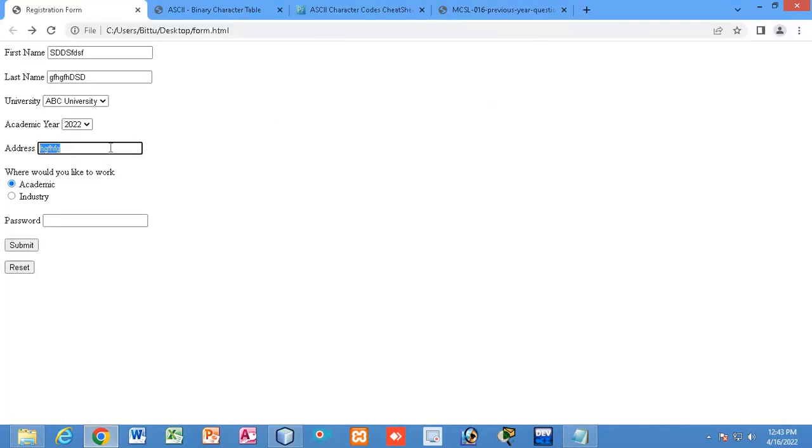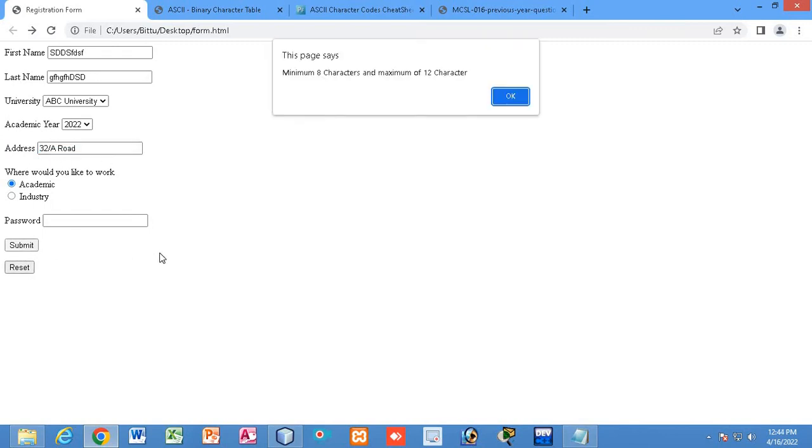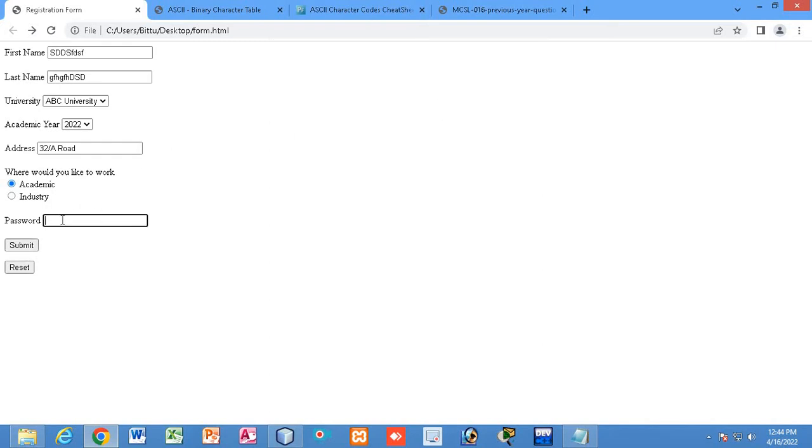So just see, if I write number, see, 32 by A road. If I write number, so it includes number and alphabet. Now see, that is okay. Minimum 8 character and maximum 12 character. So this is for password. You can see the focus has been shifted to password. Now I have been asked to provide detail in password. Now this is okay. After I have given numeric, 32 numeric and alphabet, now it is okay.